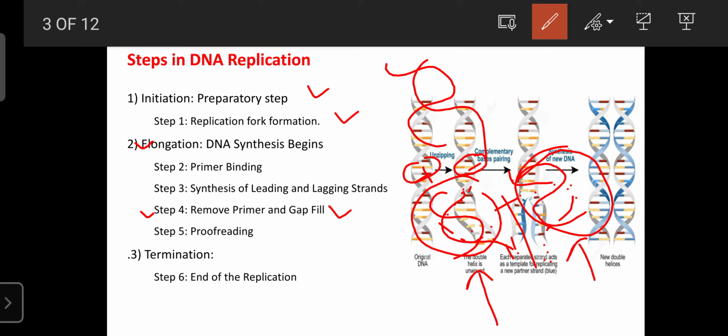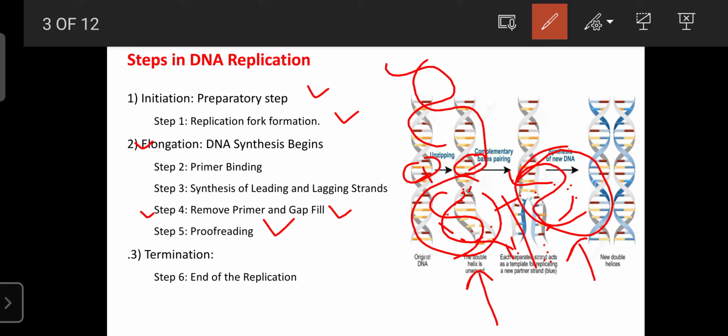Then the next step is proofreading. This is once again the correction, checking whether any mutation, any gap, or any malfunctioning DNA is there. If so, it is removed, so that only the perfectly correct DNA molecule is retained in the nucleus. That is known as proofreading.